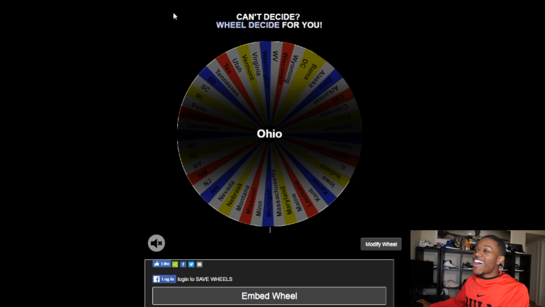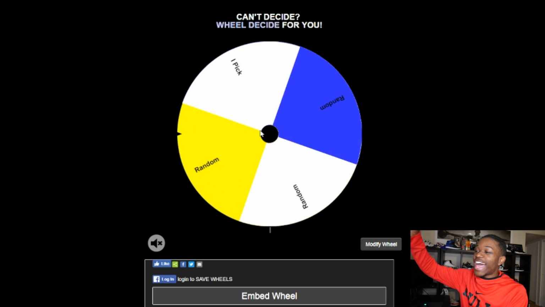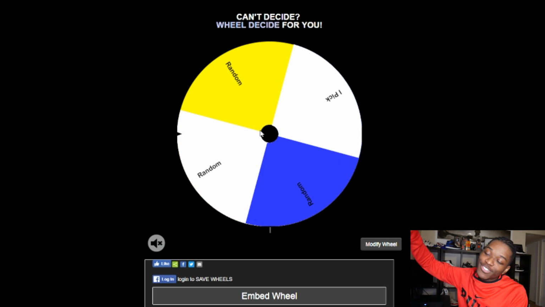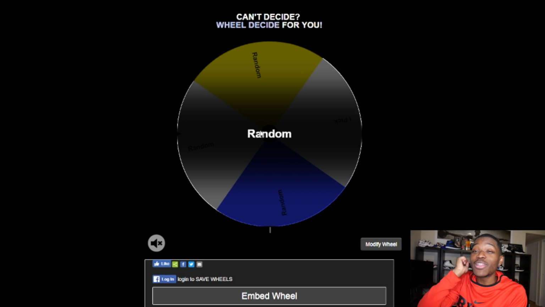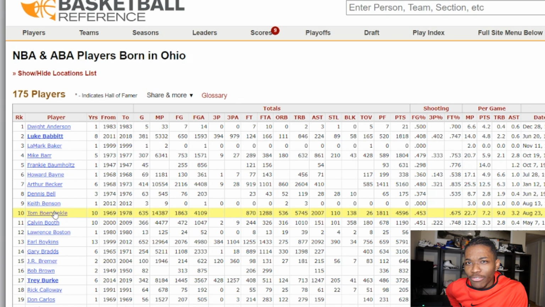Oh, here we go. Okay, let me pick. Oh, it's random. But random could still get us LeBron or Stephen Curry. So at the recount, there's about 18 current day NBA players that are from Ohio. We got players like Samaje Christian, who honestly, I still don't know if he's in 2K because he's not in the league anymore. So, hey Siri. Pick a number 1 through 18. A random number between 1 and 18 is 14. I know that's not LeBron. I know that's not Steph Curry. So let's see what 14 is.